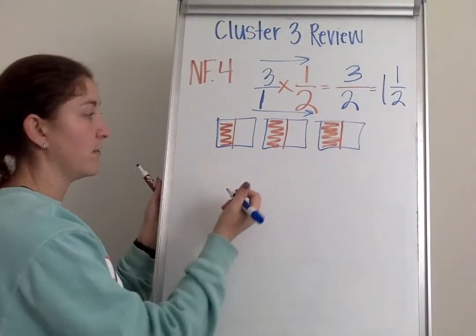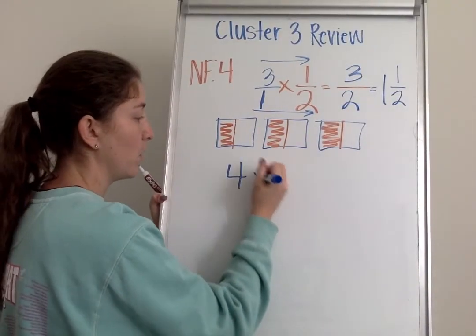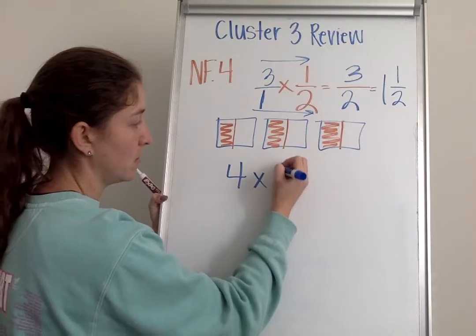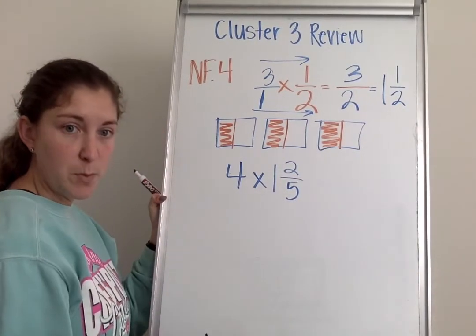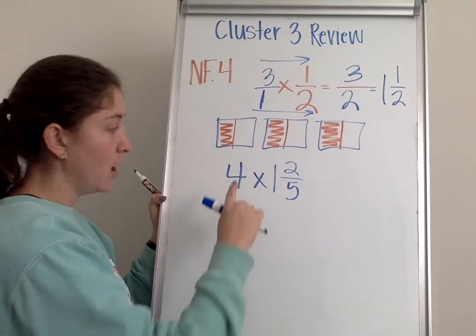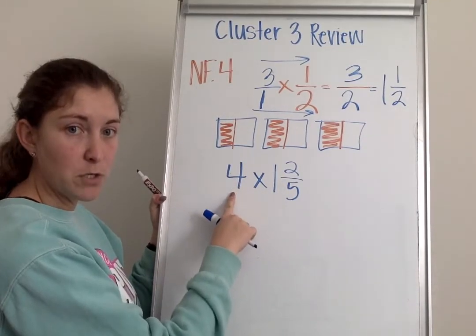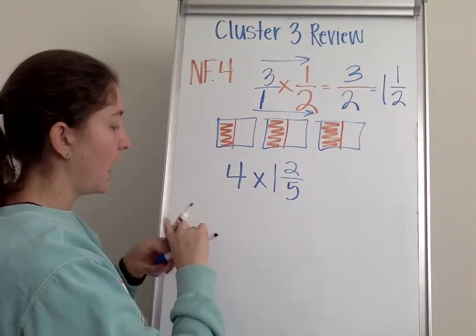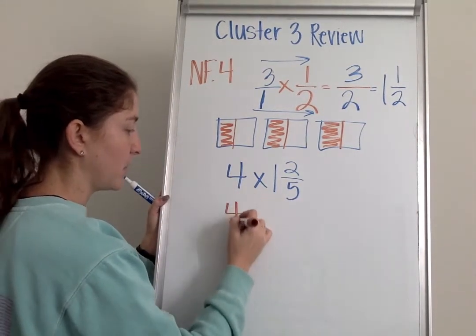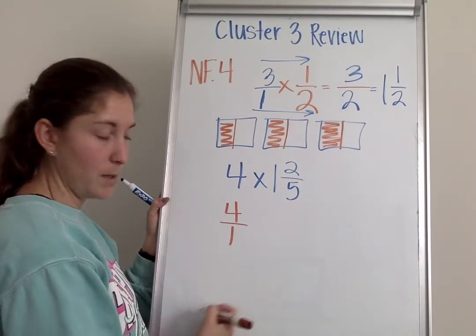For example, if I have 4 times 1 and 2/5, I can multiply both of these numbers together. I still have to change my whole number into a fraction. And I do that simply by writing 4 fraction bar 1.